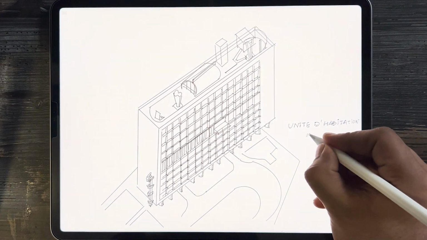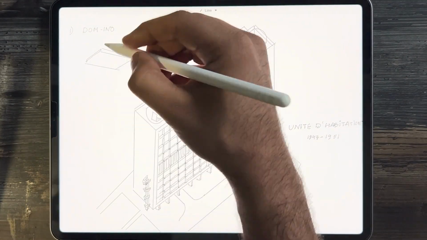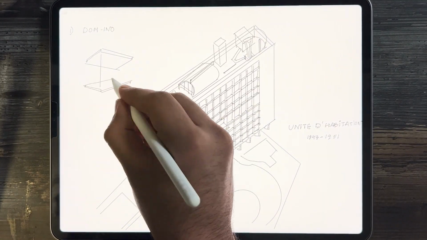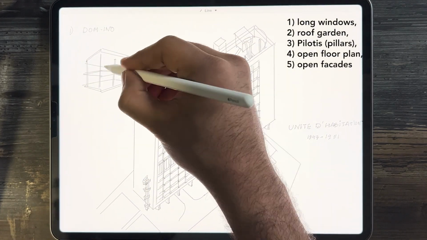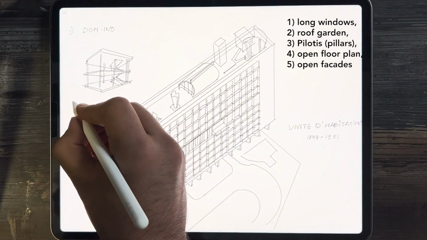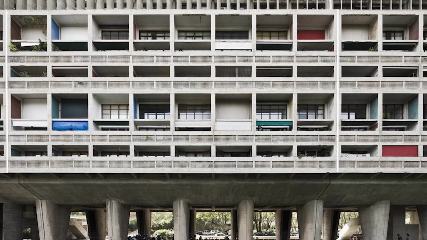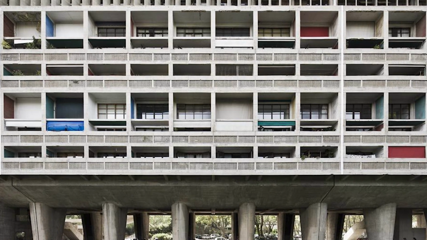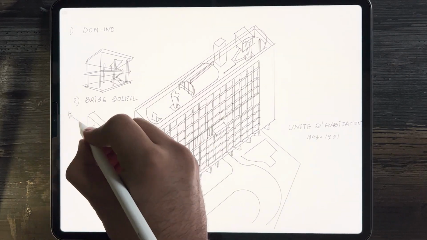Corbusier placed Unité de Habitation in an open garden on pillars on the outskirts of the main city. Corbusier created this building with his old design principles in mind, which he had previously employed in Villa Savoye. His 5 principles, horizontal window, roof garden, pilotis, which are pillars, free flow planning, and open facades, were implemented in Unité de Habitation. Another major design principle of the building is brise soleil, where Corbusier utilized sun shading devices to protect the interior from the direct sunlight. He employed a modular system to create these sun shading devices, using human proportion in their design. Corbusier was the first architect who implemented the concept of double skin into the building.